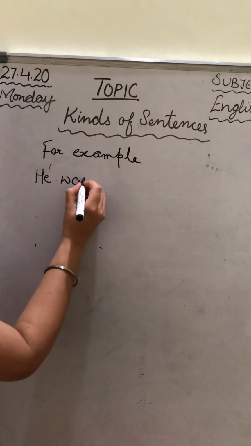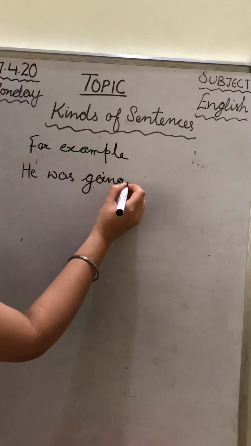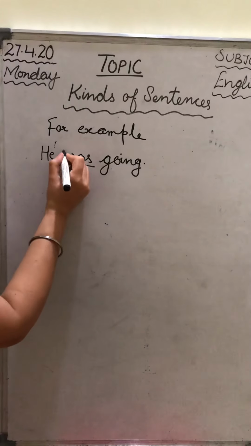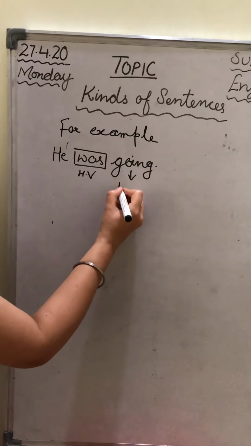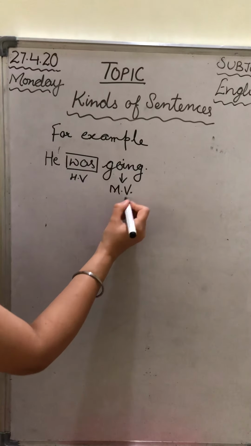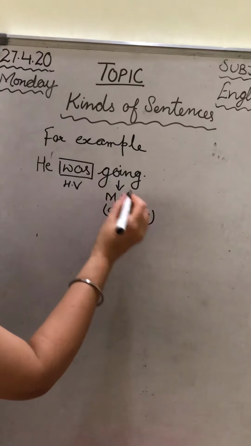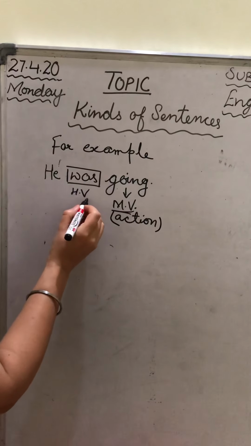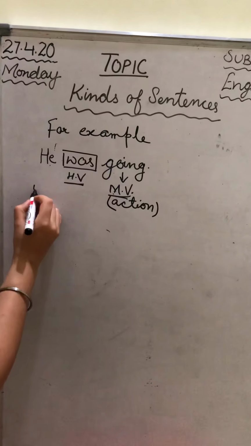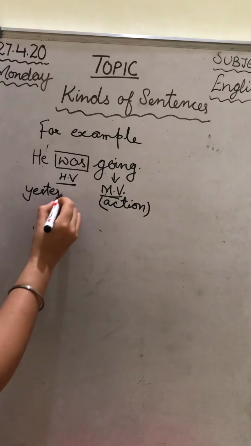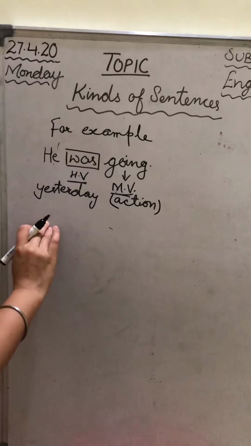he was going. Now here, which is the helping verb? Was. And going is which verb? Main verb, which is telling us about action. Going is telling us about action, so it is the main verb. And this is the helping verb which is telling us that he was going. He was going yesterday. This happened yesterday, not today. He was going yesterday somewhere.